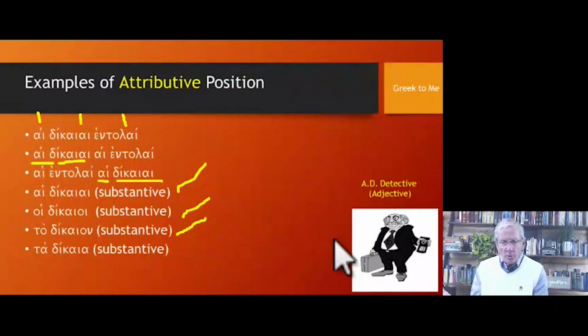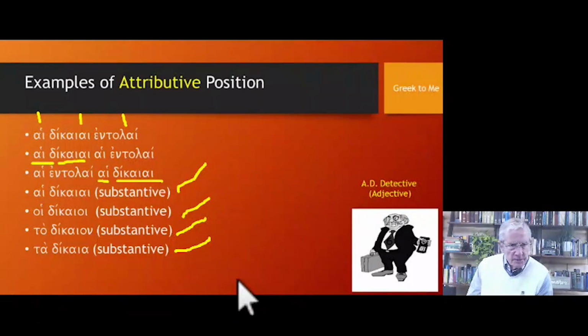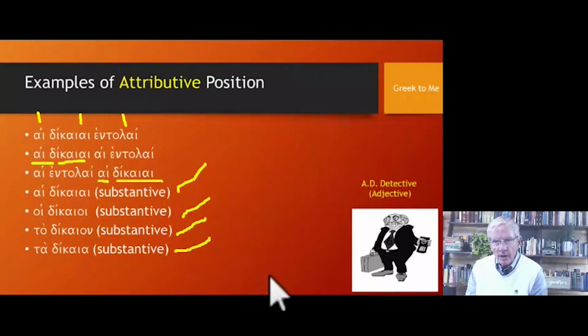There's no noun that it works with, so this would be translated as the righteous thing, either as the subject of a sentence in the nominative or the direct object of a sentence. And the last example here on this page, ta dikaia. Neuter plural can either be nominative or accusative. And this would be translated as the righteous things.